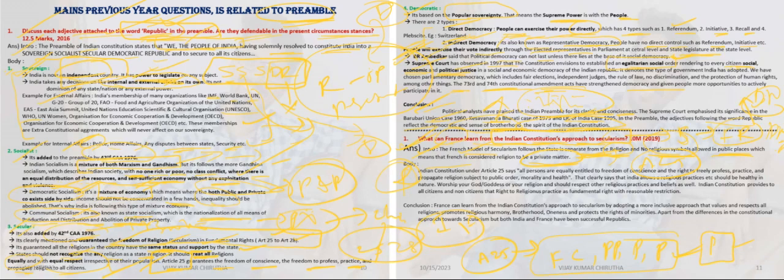In the body part, we can see that the Constitution of India, under Article 25, as we discussed, says all persons are equally entitled to freedom of conscience and the right to freely profess, practice and propagate religion, subject to public order, morality and health. This is important.